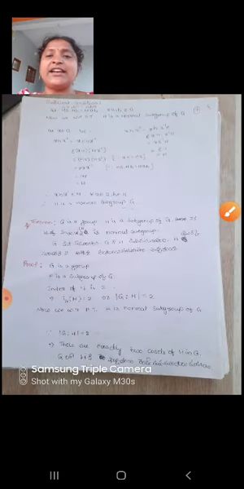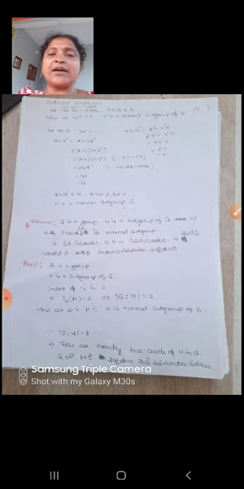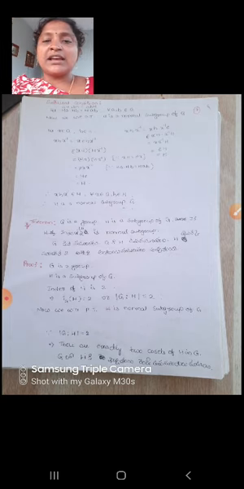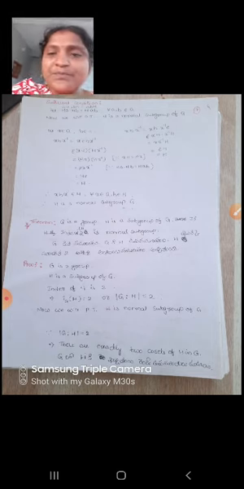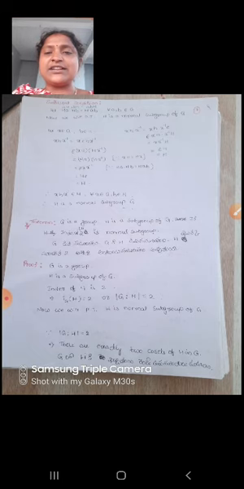Sufficient condition. Let HA, HB, HAB be three right cosets of H in G. Now let HA into HB equal HAB.